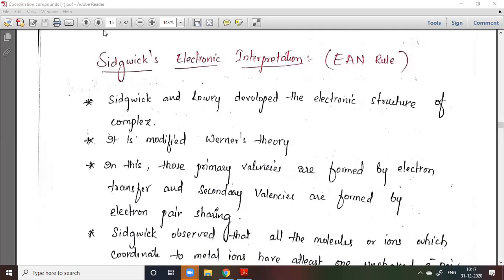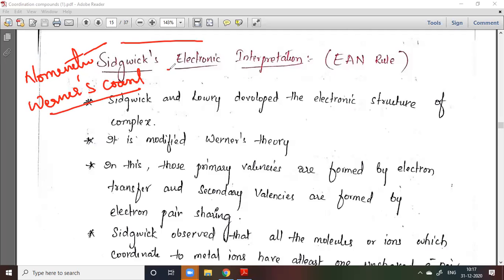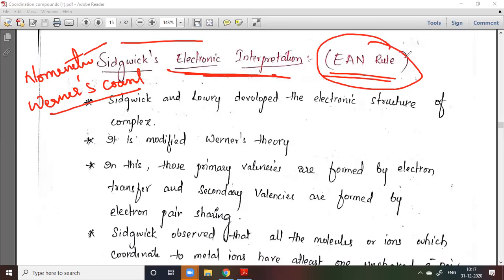So, my dear students, today we will continue the last session, that is the coordination compounds. In the last class, we already completed up to Werner's coordination theory. First in this coordination compound, we completed the nomenclature, then Werner's coordination theory. After this, the next theory is Sidgwick's electronic interpretation, which is also called the EAN rule. I will tell you what the EAN rule is.